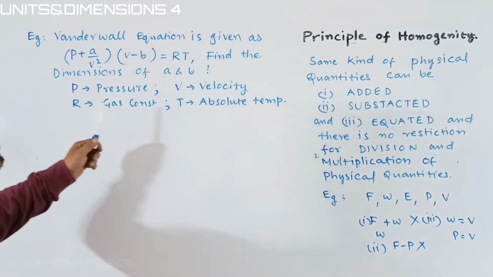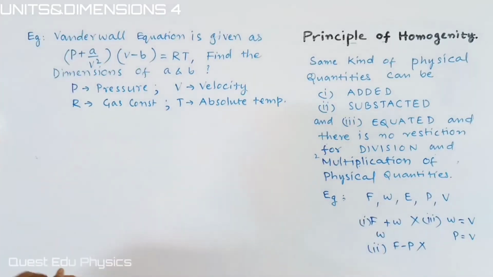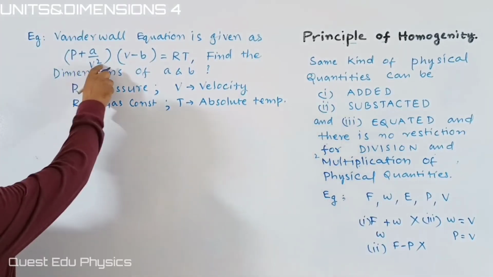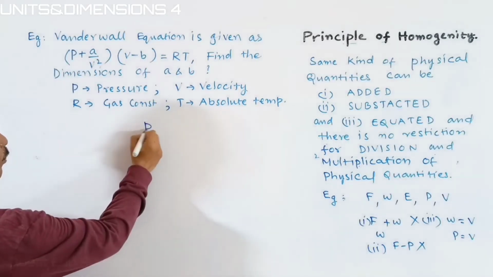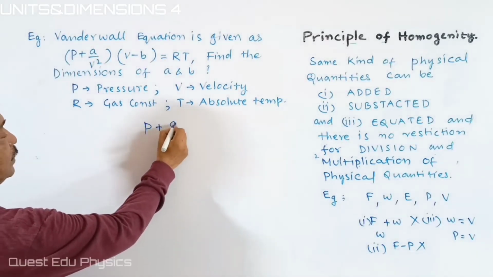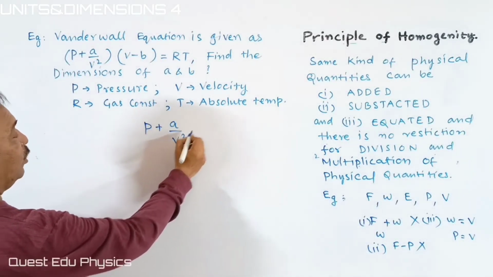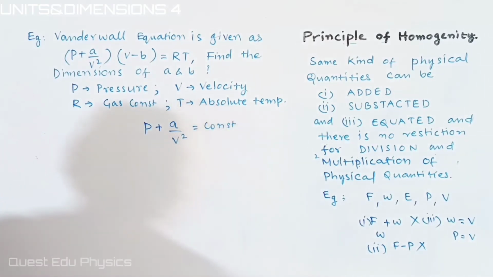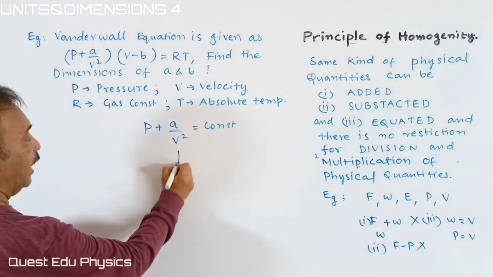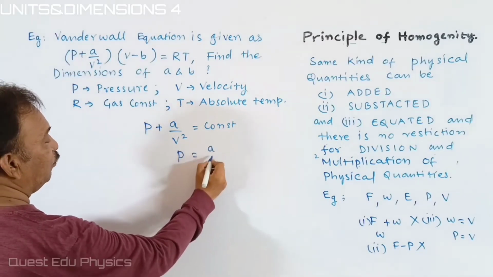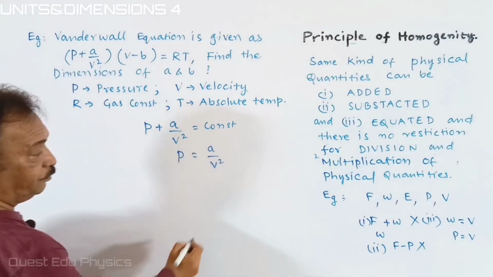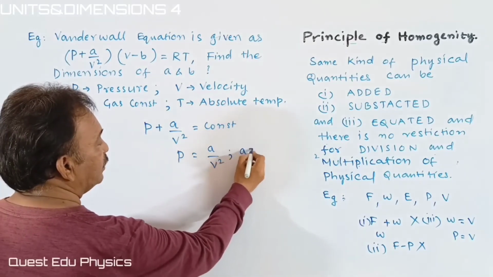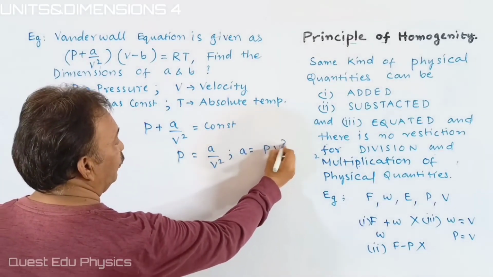We have already explained which physical quantities are involved. First, we are taking this part: pressure plus a by V square is equal to constant. By the principle of homogeneity, it can be written as pressure is equal to a by V square, and it can be rewritten as a is equal to P V square.